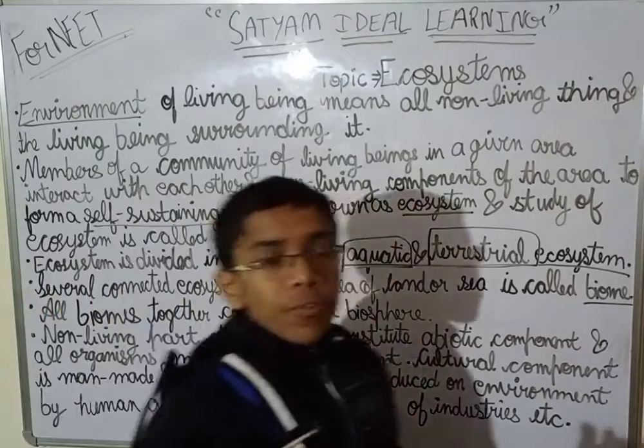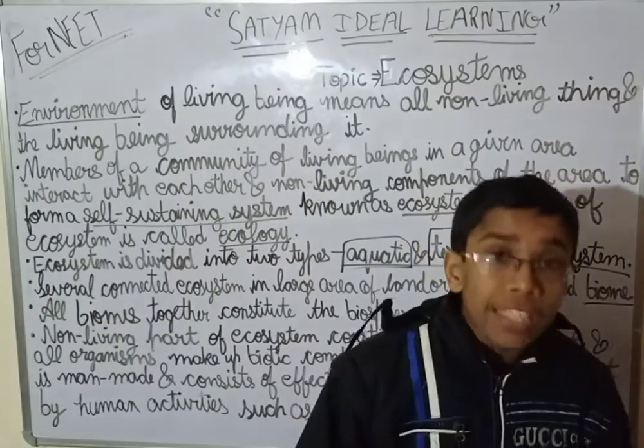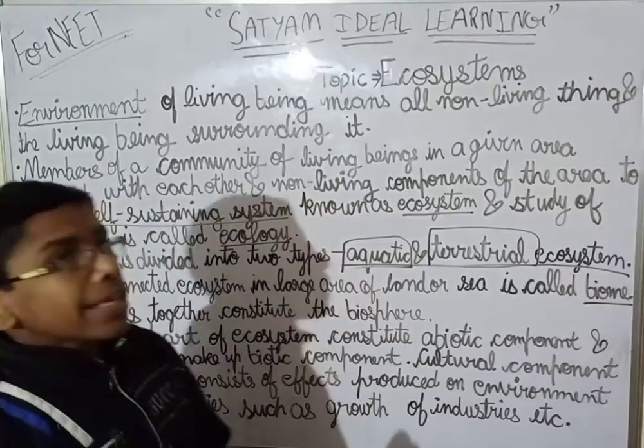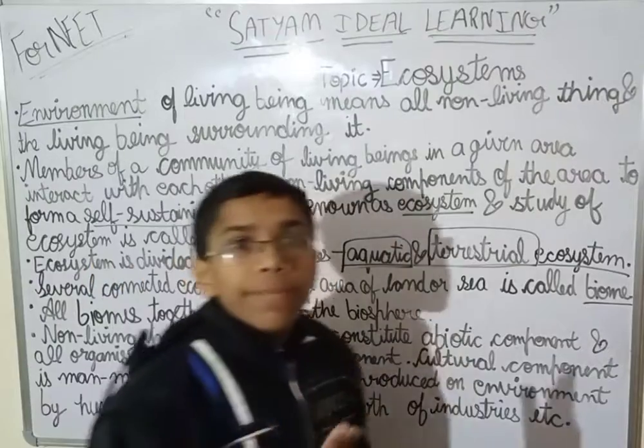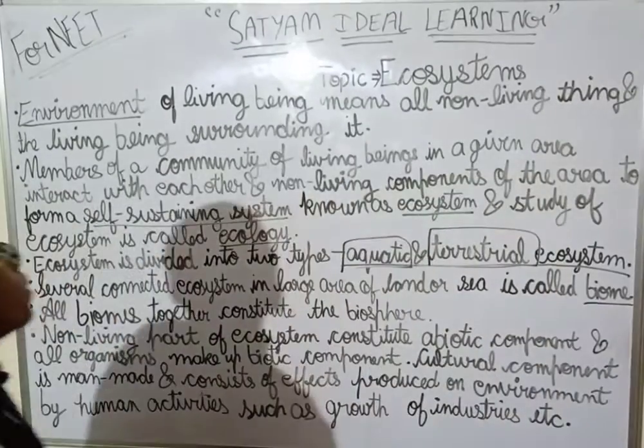So an organism can live in a forest. Then we say an organism lives in a forest habitat. An organism can live in a desert habitat.